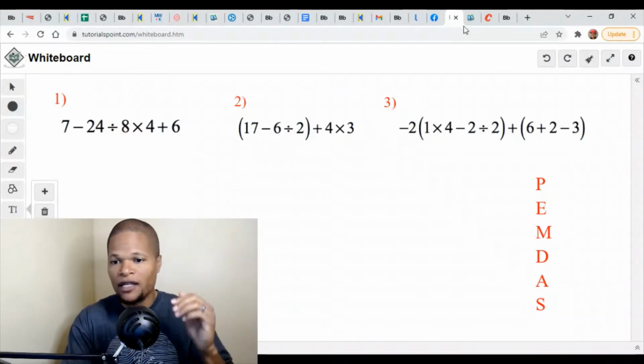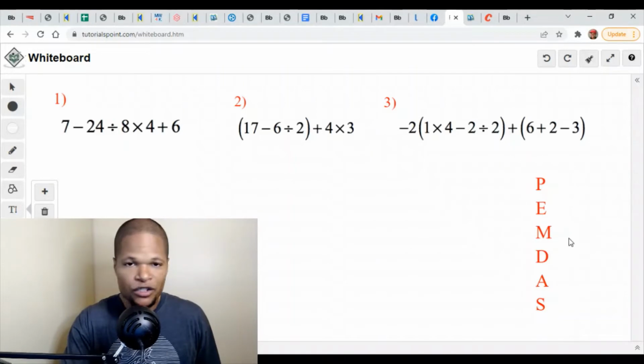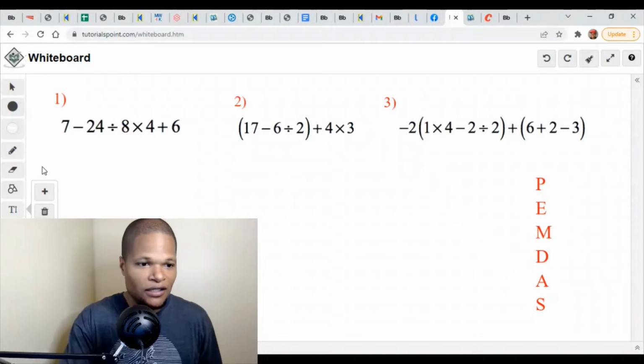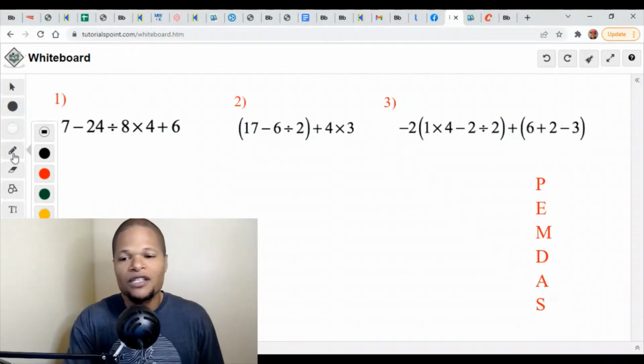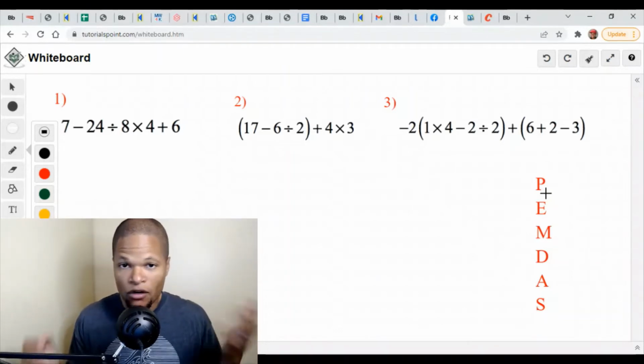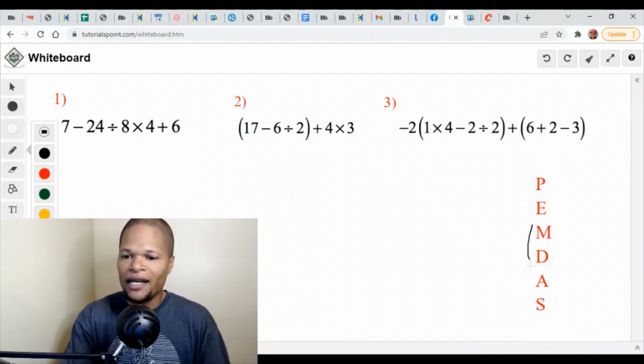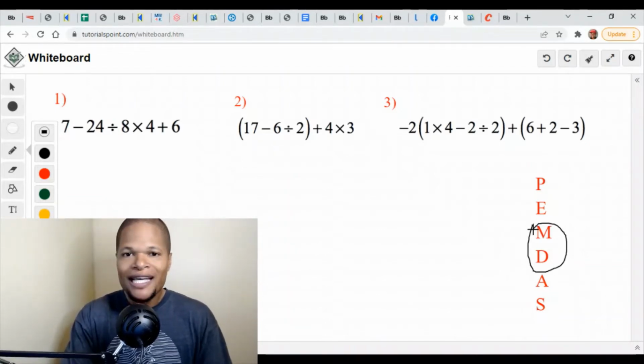If you look over here to my right, here's our little acronym: parentheses, exponents, multiply, divide, add, subtract. You would think that simply following the order of operations is going to give you success every time. You would think that. However, there's something that you need to understand. When you're really doing order of operations, while parentheses and exponents are clear cut, the multiplying and dividing, I'm going to do a little circle around that if you don't mind, they can go either way. And so that is confusing.